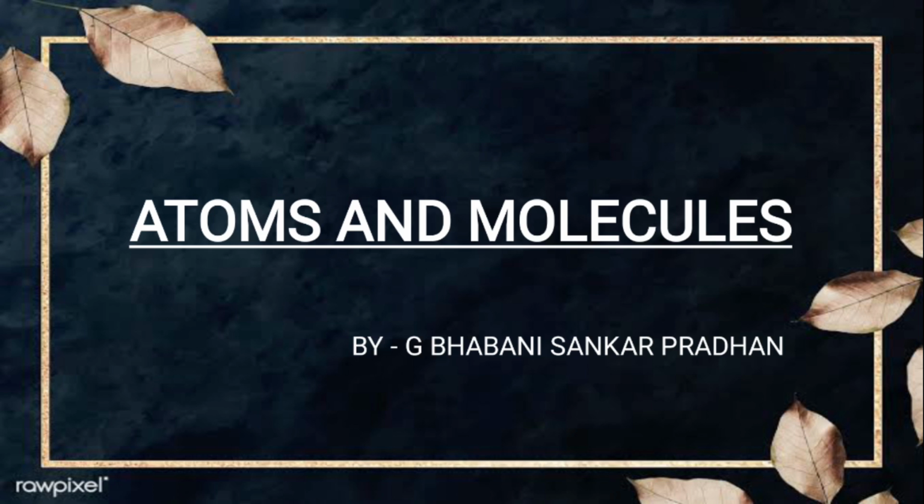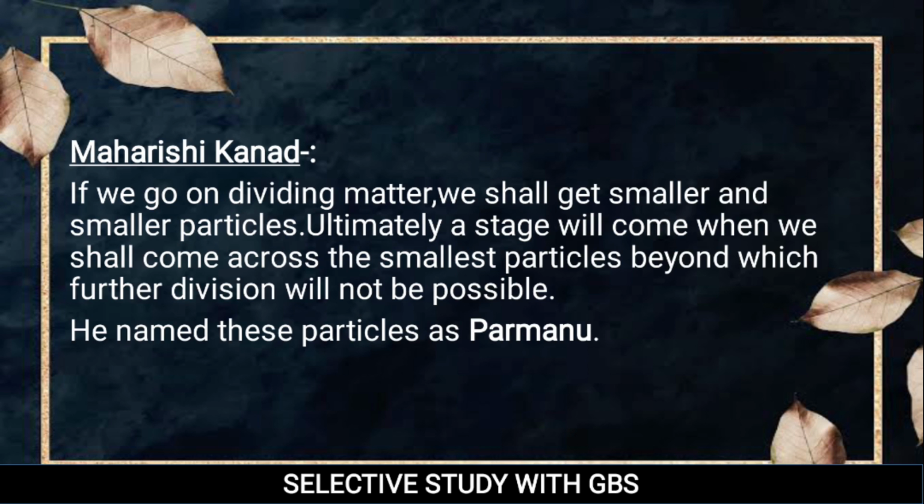Hello students, so today onwards we will learn some chemistry topics from class 9 NCERT. Today I will tell you about atoms and molecules, which you will find in chapter number 3 of class 9 NCERT. So let's start today's topic, atoms and molecules. In the previous chapter you learned something about matter. Here we will learn about atoms.